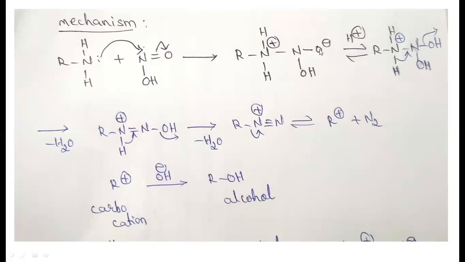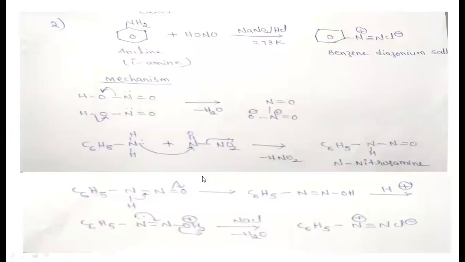This compound forms, and when it reacts with the acid, the alcohol forms. Then one mole of water is eliminated and one pi bond forms. Again one mole of water is eliminated and a new pi bond forms. By taking its bonding electrons, the molecule is eliminated as nitrogen gas. Finally, the carbocation intermediate is formed, and by reacting with OH minus it produces the alcohol.